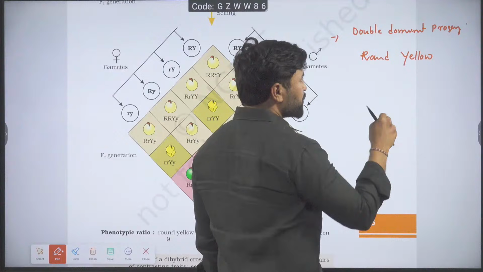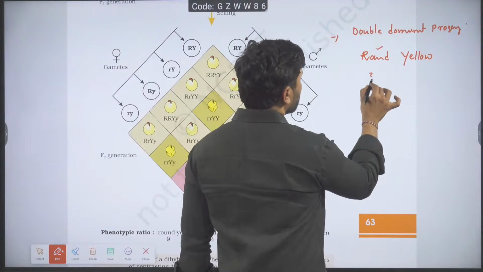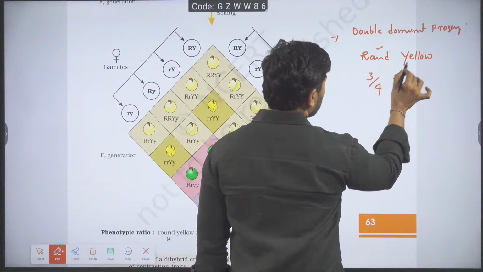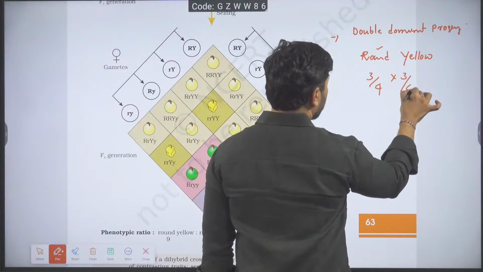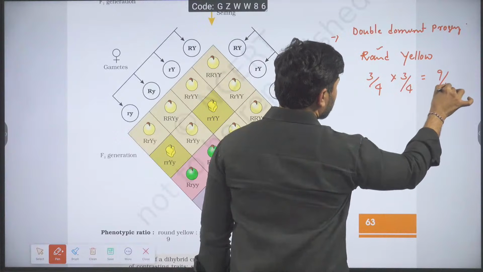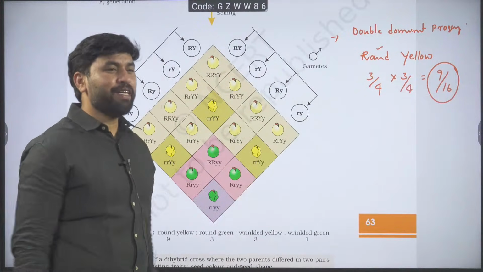In monohybrid cross, what is the probability of round dominant? 3/4. This one is yellow. Yellow is also dominant, 3/4. That equals 9/16. This is a simple one. Then let us make it a little complicated.